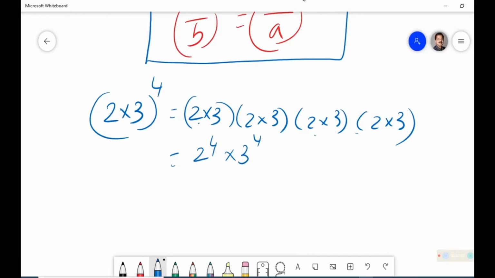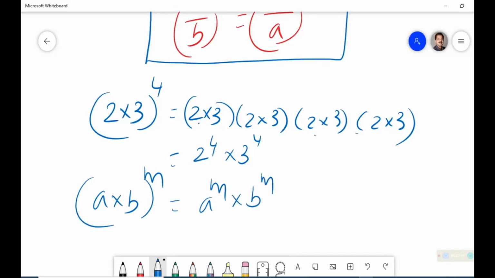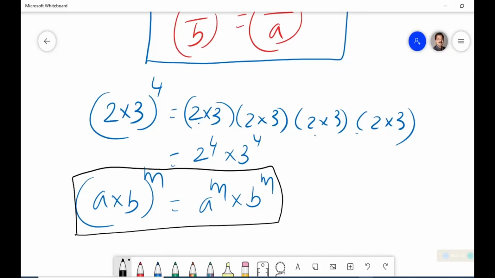Understood? So the conclusion is that if it is a into b whole raised to m, we will write as a raised to m into b raised to m. So we are getting another law from the family of indices, dealing with indices. Okay?